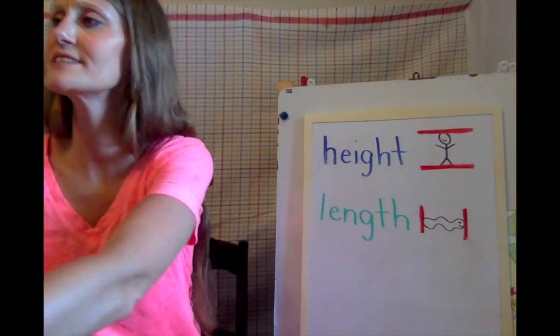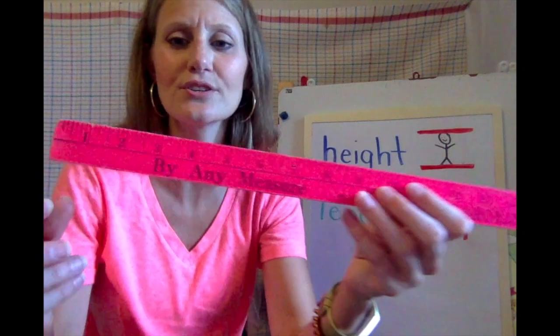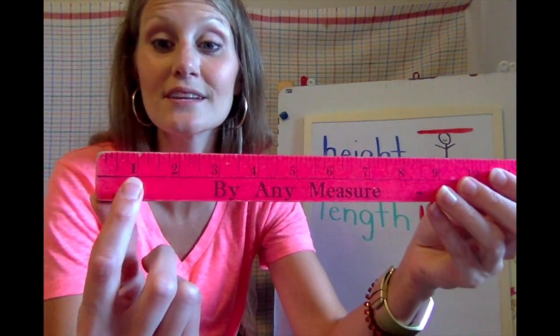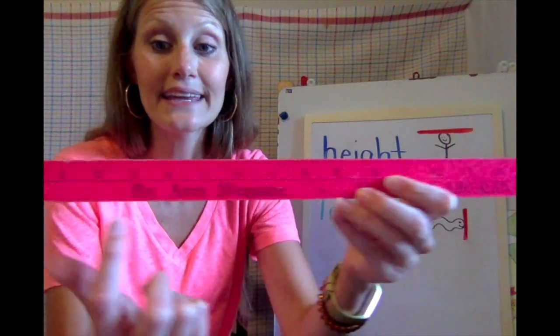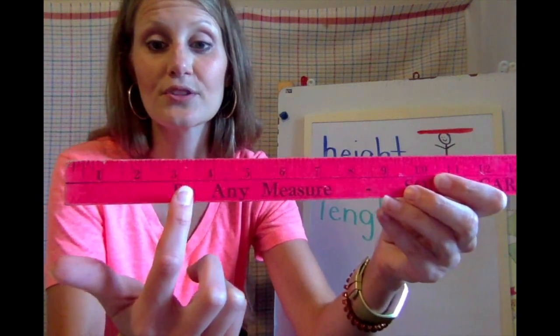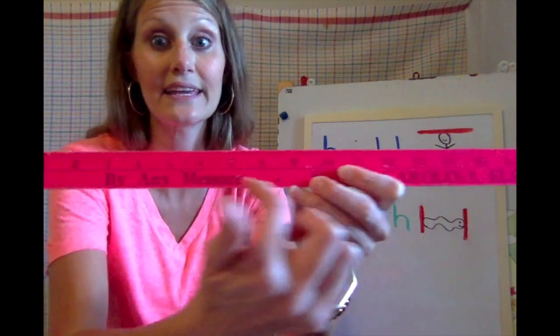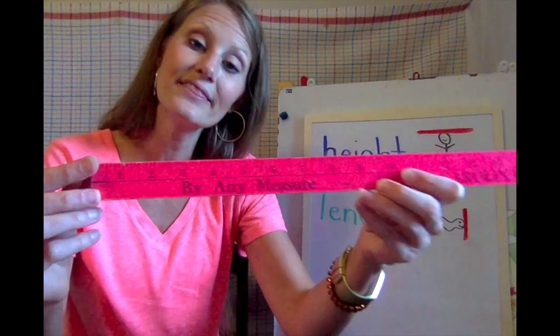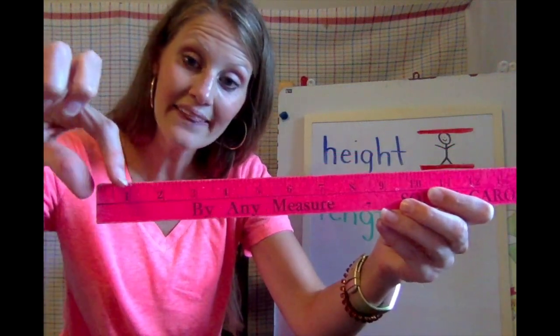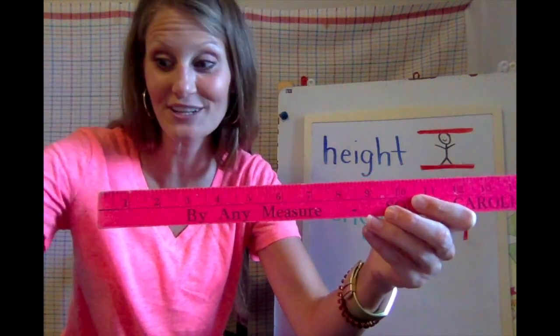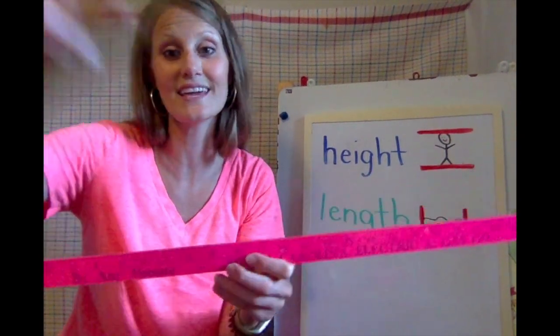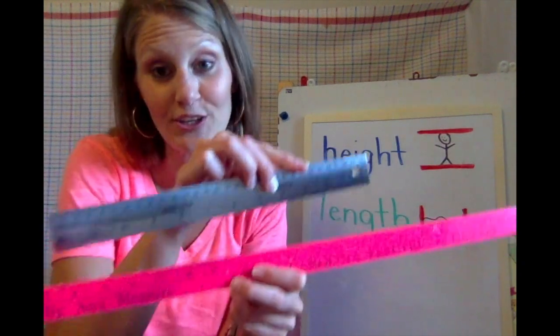And they're standard because they have numbers on them, and it starts with the number 1, and it keeps counting up. 1, 2, 3, 4, 5, 6, 7. It keeps on counting up, and these numbers and this unit of measurement never ever changes. And so these are called standard units of measurement.